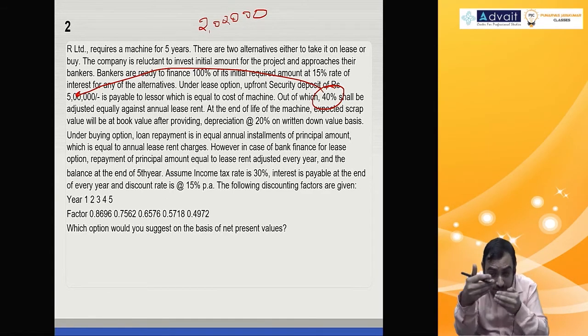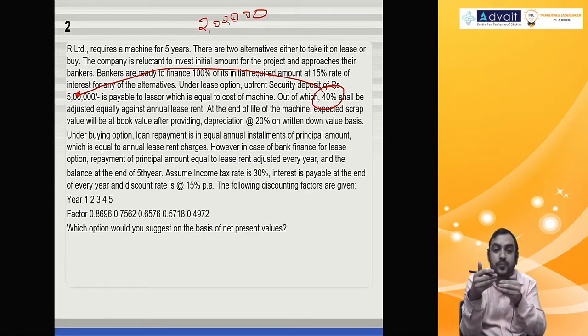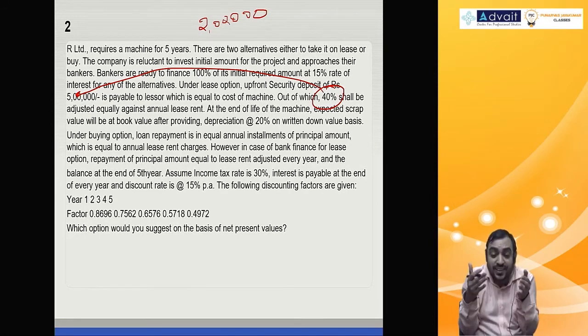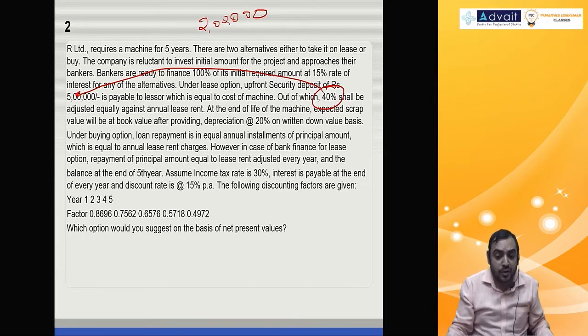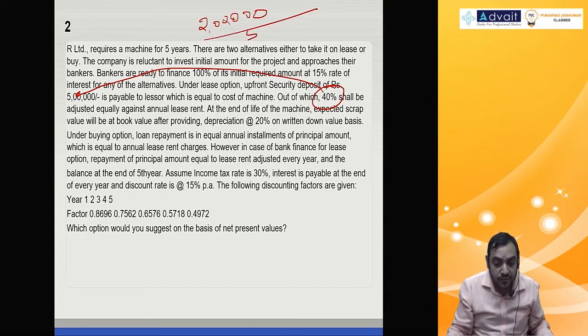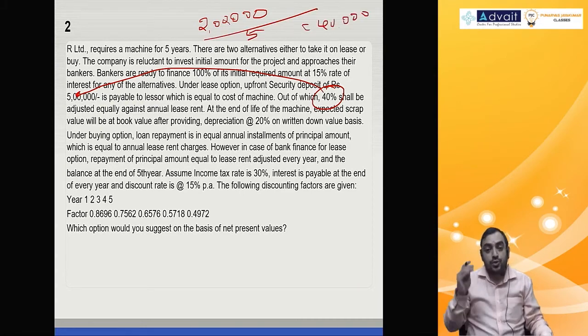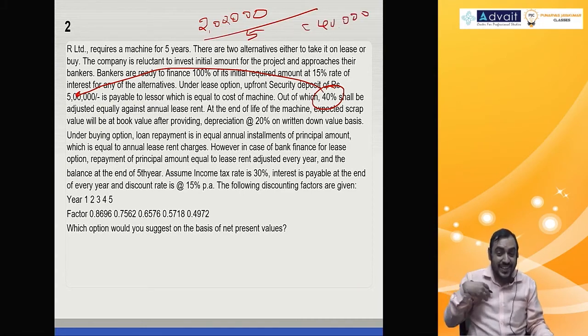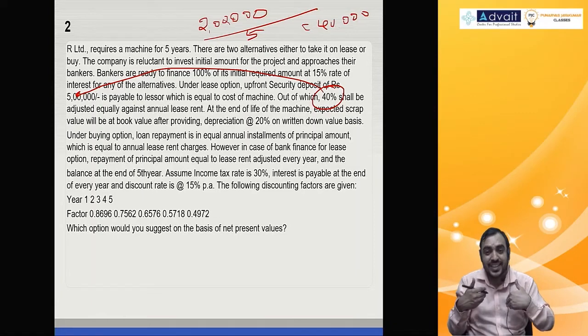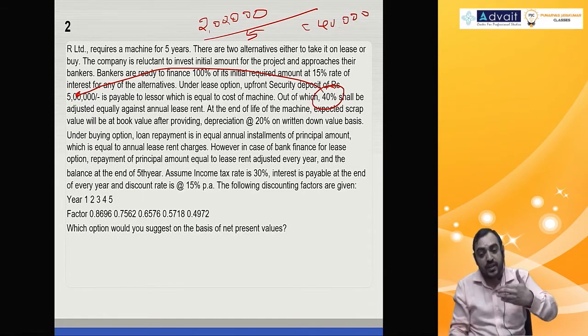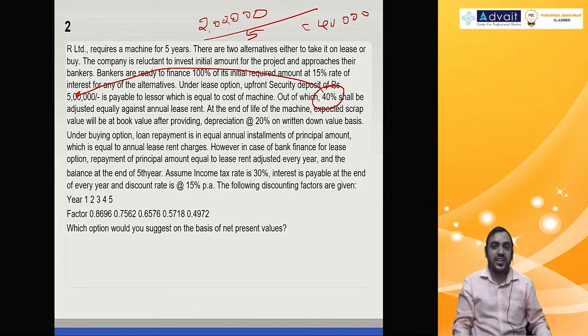You are doing adjustment now. How much adjustment? 2 lakh. 40% of 5 lakh means 2 lakh. Over a period of 5 years, 2 lakh by 5, which is 40,000. So whatever the lease rental that lessor is supposed to receive, 40,000 he will not receive, because it is made as an adjustment, repayment to the lessee on account of lease deposit.